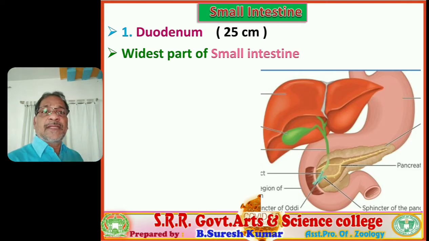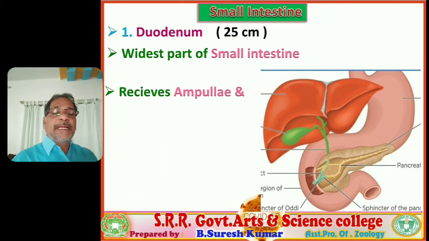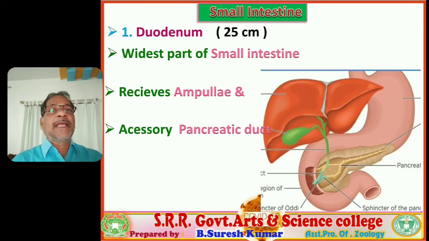Among these three regions, the duodenum is the widest part of the small intestine. Right. Next, it receives the ampulla of Vater as well as the accessory pancreatic duct.